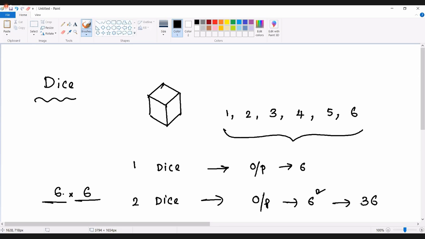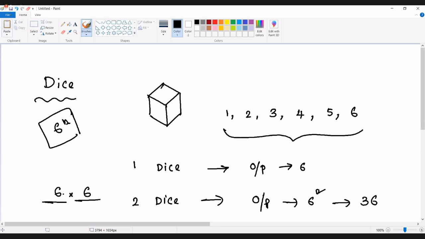Do remember this point. The formula for the number of outcomes in a coin problem is 2 power n. The number of outcomes in a dice problem is 6 power n. You can substitute the number of dice in place of n. If you are throwing 3 dice simultaneously, the total outcomes will be 6 raised to the power of 3, which is 216.